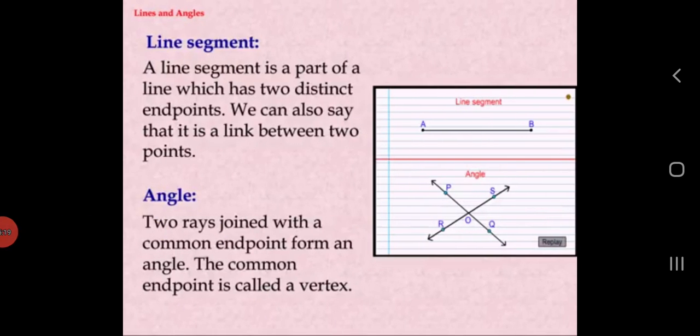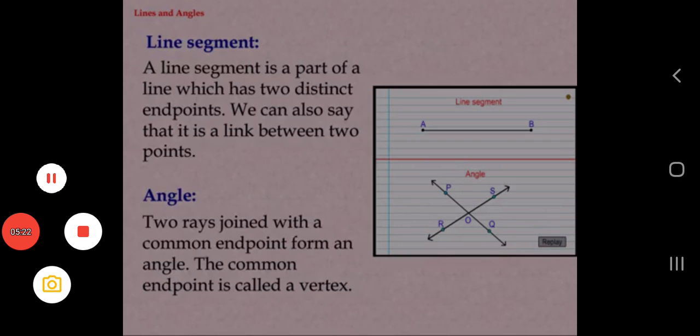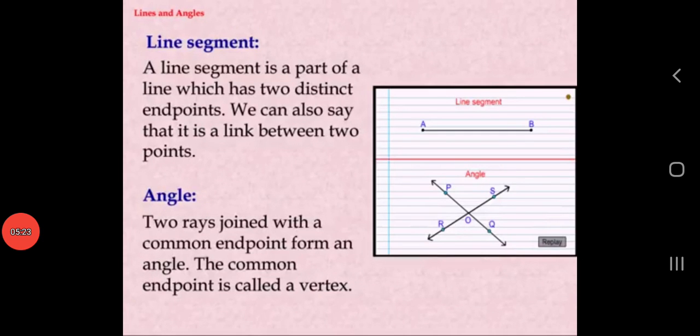Coming to angle. An angle is formed when two line segments or two rays have a common endpoint. The two line segments forming an angle are called the arms of the angle, whereas their common endpoint is called the vertex of an angle. The unit of measuring an angle is degree.